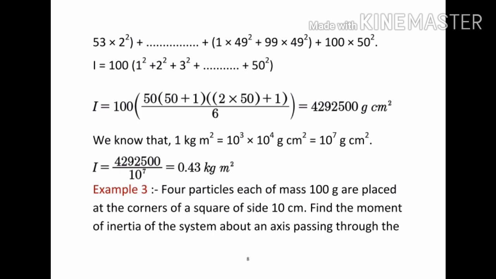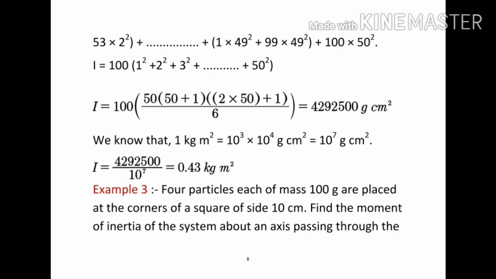By simplifying this, finally we get 0.43 kg meter square, and to find that in CGS units, we can use the relation between the SI unit and CGS unit of moment of inertia, which is 1 kg meter square = 10 power 7 gram centimeter square. In that manner, we can complete the second problem.